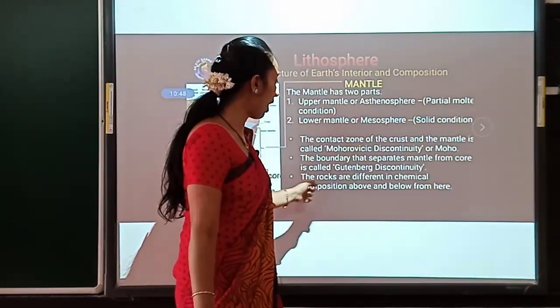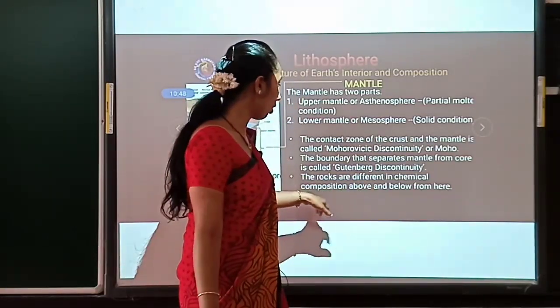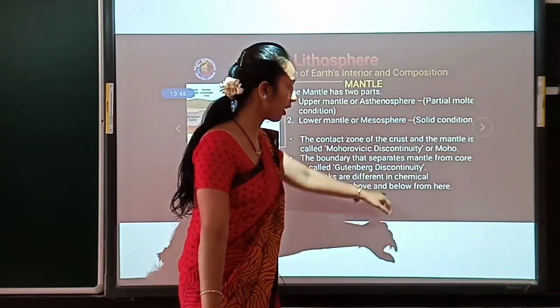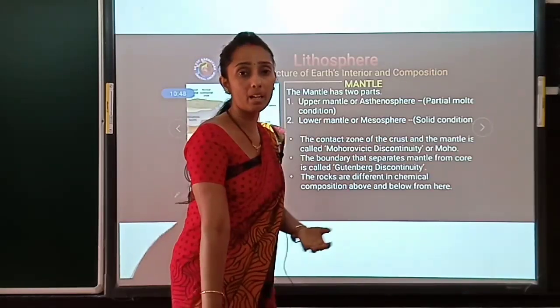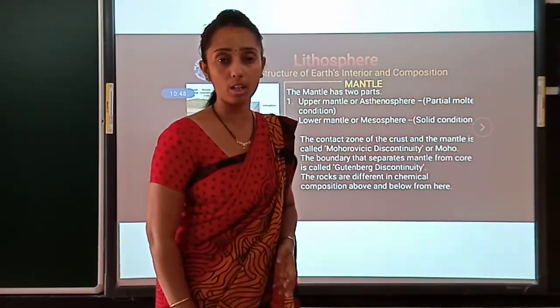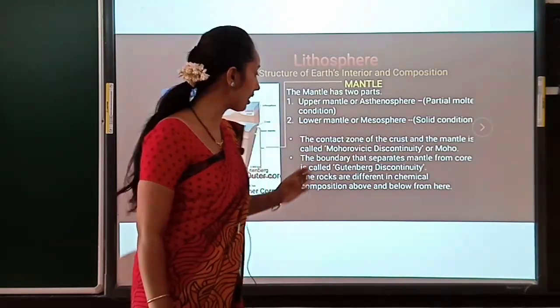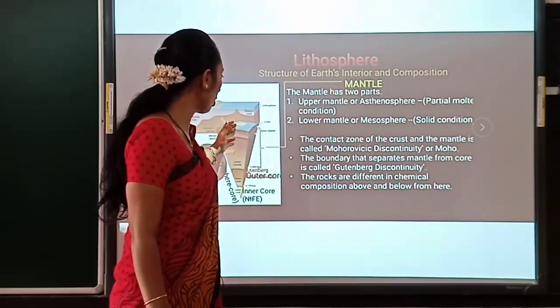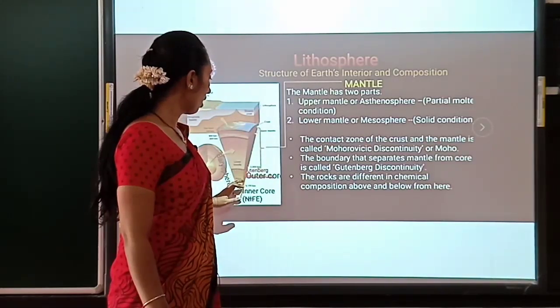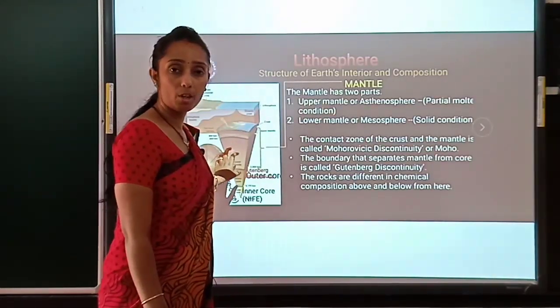And the rocks are different in chemical composition above and below here. As I told, we can find the deposit of rock in the mantle. The availability of rock we can see in the part of the mantle, neither in the core nor in the crust.